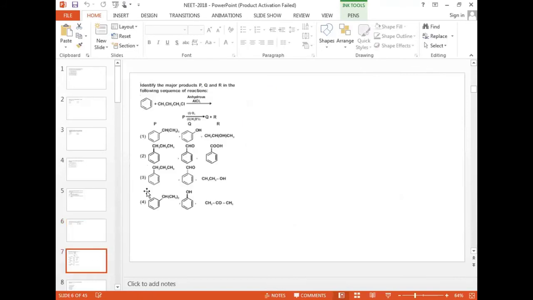Now come to this particular one. Identify the major products P, Q and R in the following sequence of reactions. What is this actually? Benzene reacts with propyl chloride. What type of reaction is this? Friedel-Crafts alkylation. Very good. Now for that I will write the equation, benzene reacting with